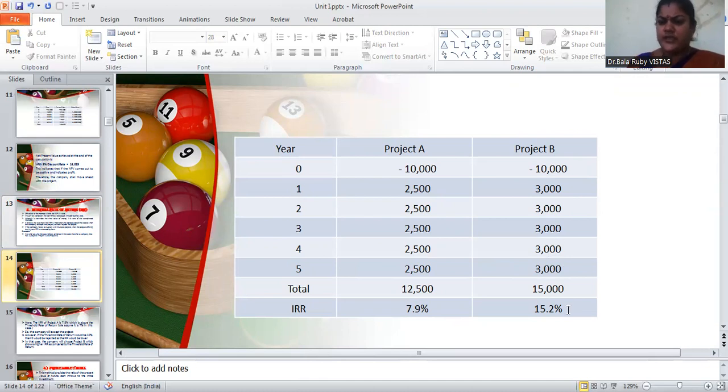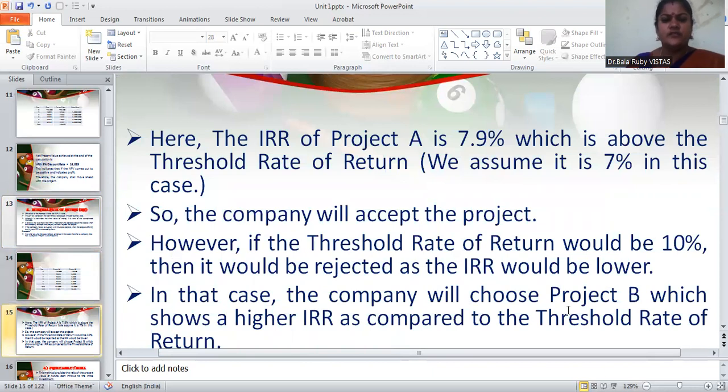In project B, the IRR is 15.2%. So here the IRR of project A is 7.9%, which is above the threshold rate of return because we assume it is 7% in this case. So the company will accept this project, right?